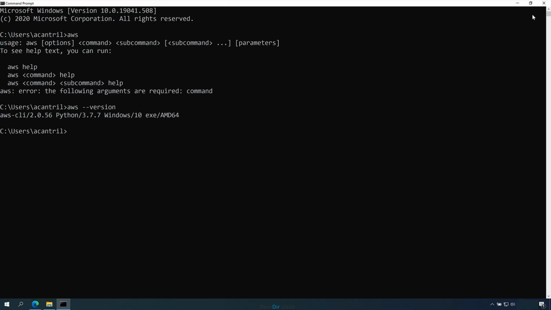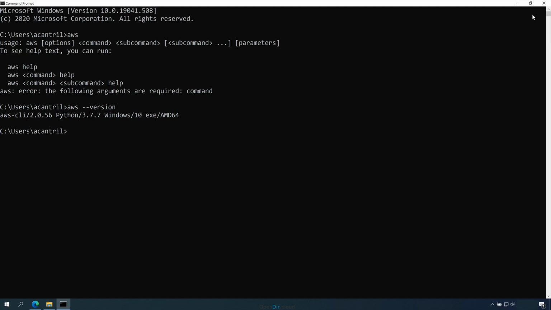What we're going to do now is configure the command line interface. Now, the way that the command line is integrated with our AWS accounts, or more specifically our identities or users in those accounts, is we need to configure a set of credentials which the command line interface will use to communicate with AWS.